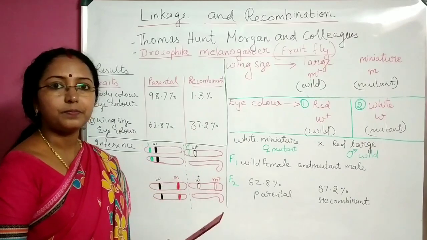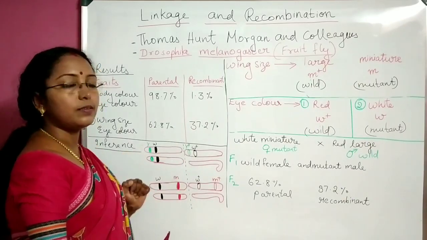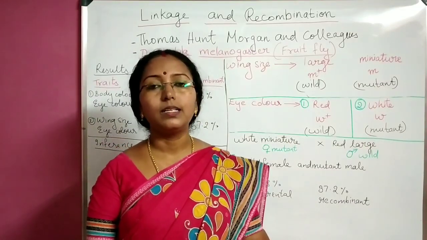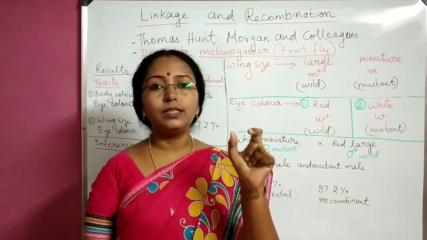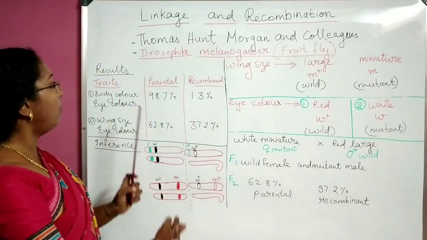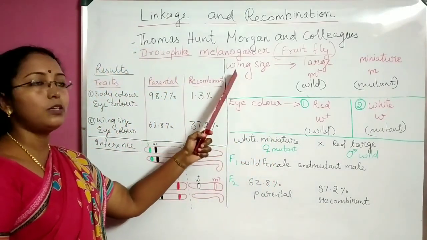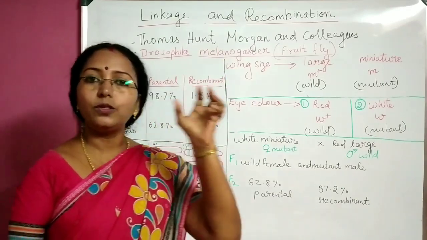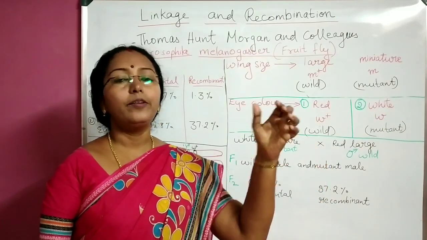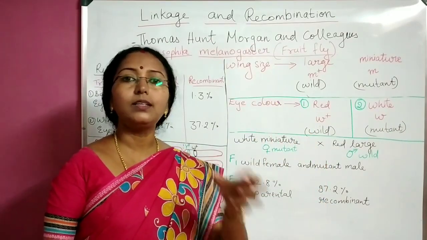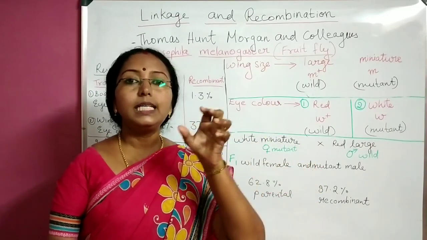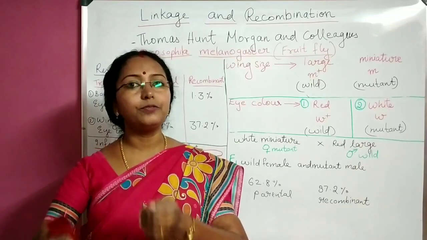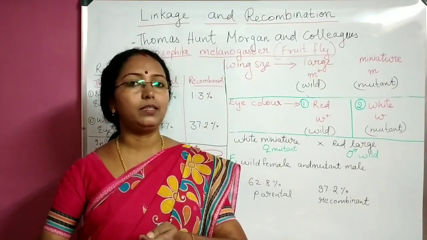These are the results. Now what is their inference? What did they infer from this? They inferred that these genes are responsible for these traits, genes responsible for wing size, eye color, body color. For each trait, I told you there is a gene responsible, isn't it? And for these three traits that they have taken, there are genes responsible. These genes are present on chromosomes, or chromosomes are the carriers of genes. That is chromosomal theory of inheritance, right?